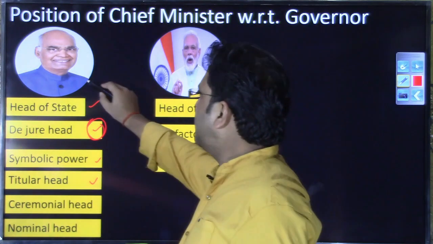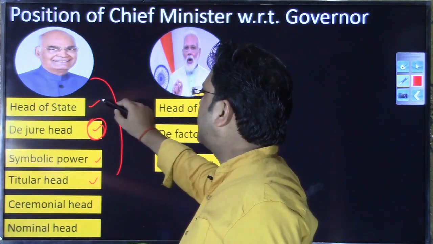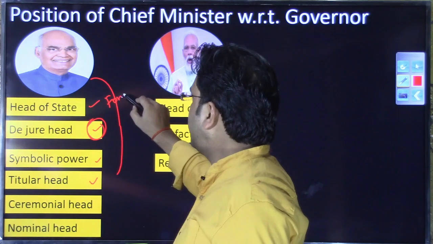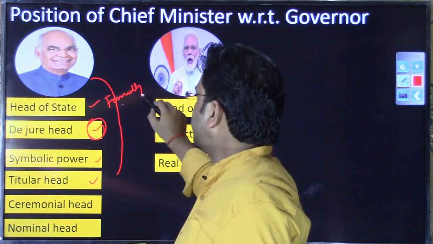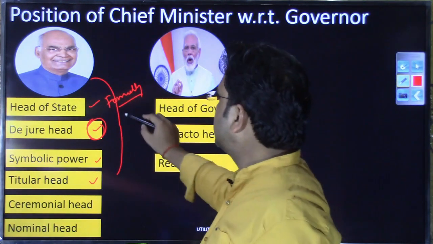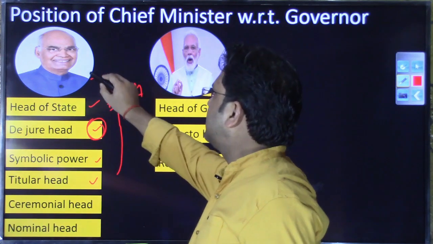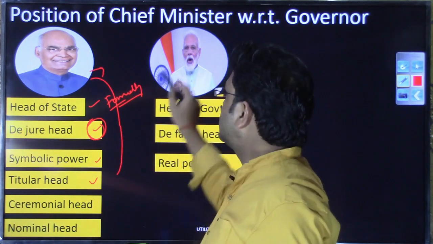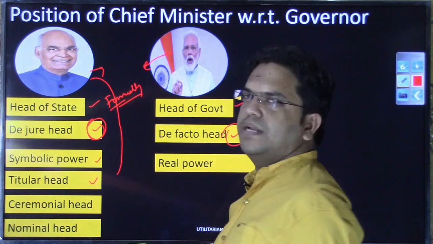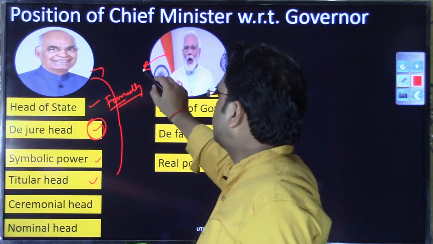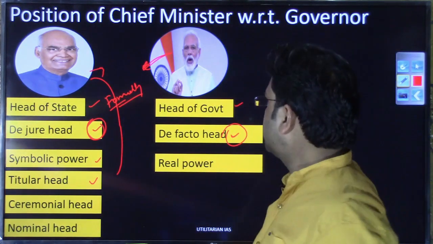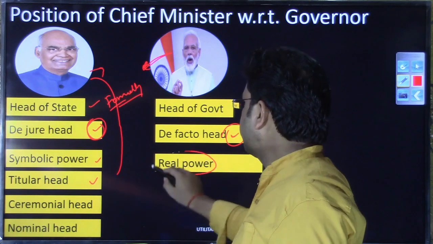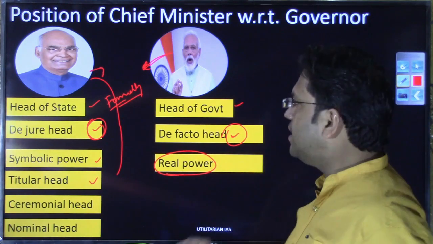All the executive functions will be taken formally, meaning whatever decision is taken will be taken in his name, but those decisions will in real manner be taken by the prime minister. That's why it is said that the prime minister will be holding real power.